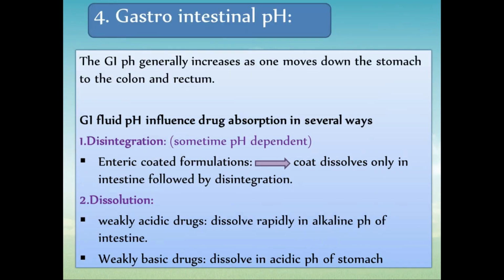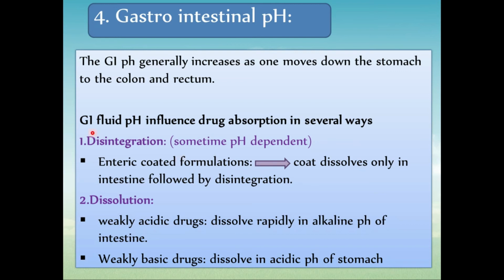Then gastrointestinal pH. The GI pH generally increases as one moves down from the stomach to the colon and rectum. The GI fluid pH influences the drug absorption in several ways.